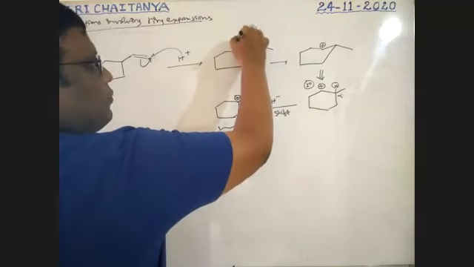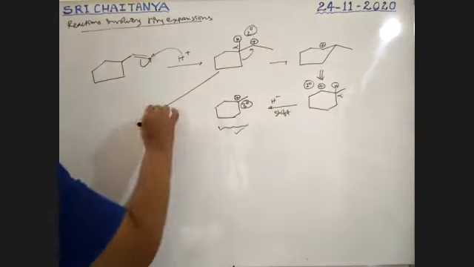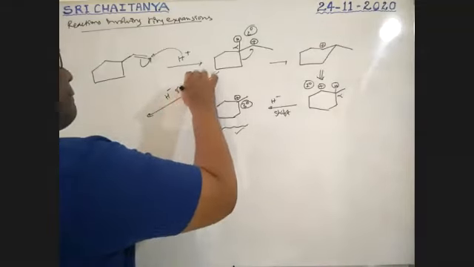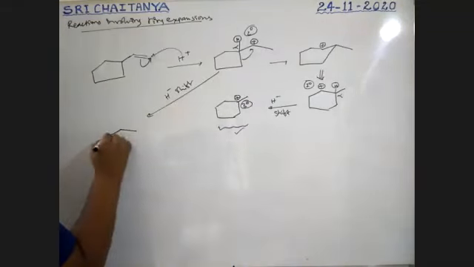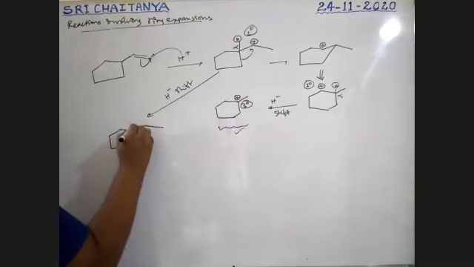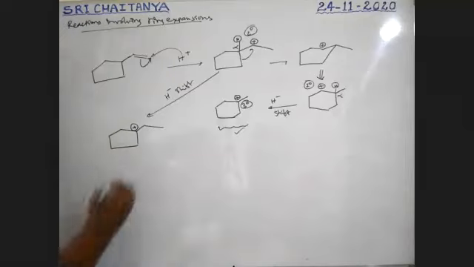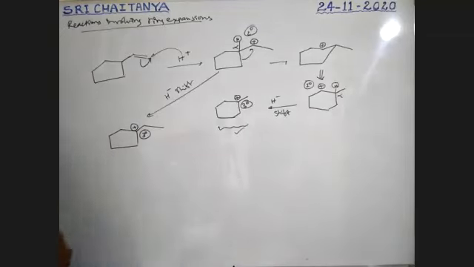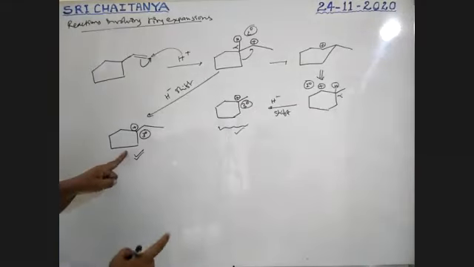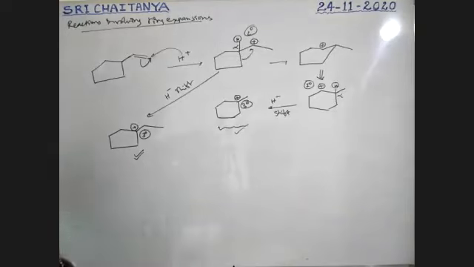This hydride shift may also take place, so that this one converts into a positive charge. This is a tertiary carbocation, and this is also a tertiary carbocation. Both are possible. Among these two, this is more stable than this one. Therefore, these two corresponding products are possible.